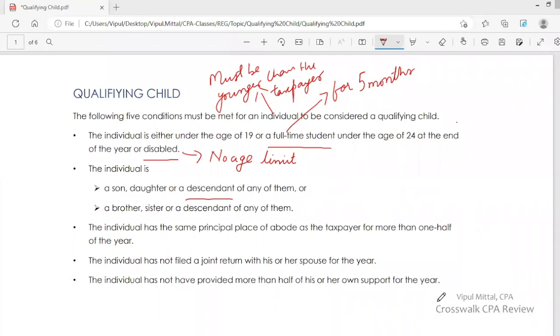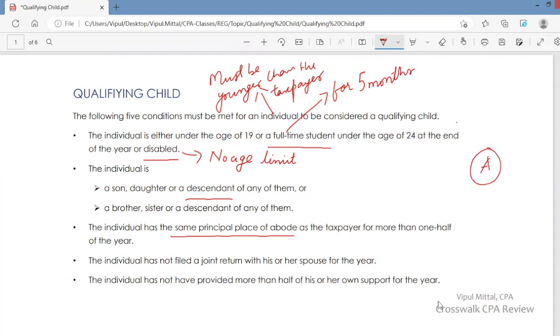Okay. Let's see the third condition. The individual has the same principal place of abode as the taxpayer for more than one half of the year. So if you want to claim A as your qualifying child, then you and A have the same principal place of abode for more than one half of the year, more than 50% of the time during the year, the same residence.